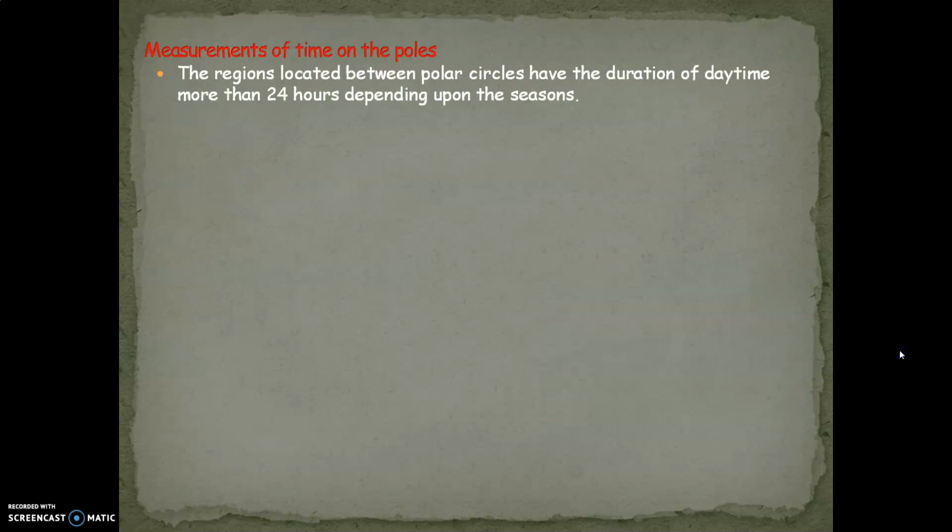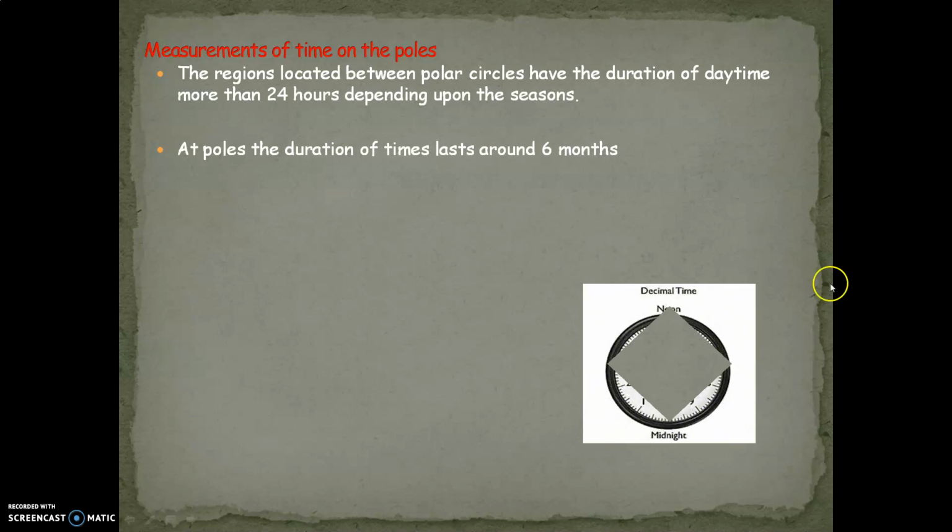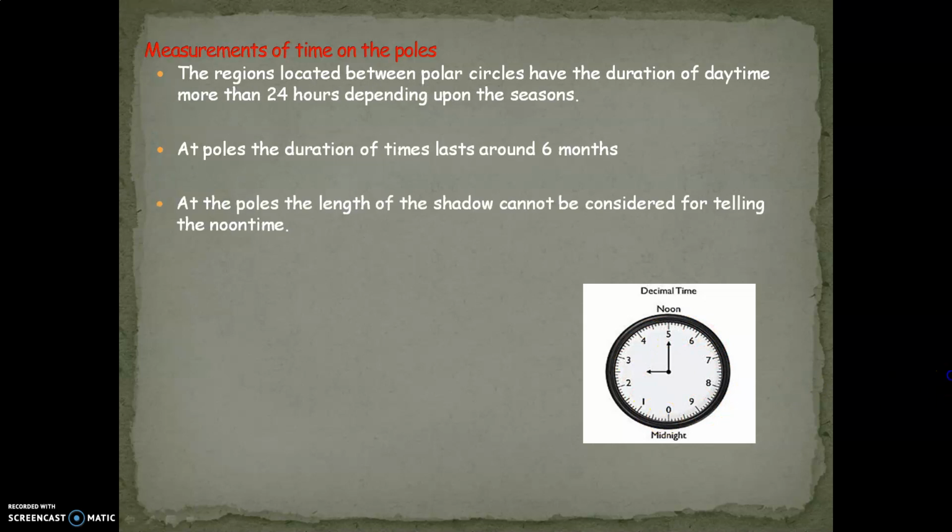Measurement of time on the poles. The region located between the polar circles has a duration of daytime of more than 24 hours, depending upon the season. At the poles, the duration of daytime lasts around 6 months. This is how a watch is used to determine the time at the poles.